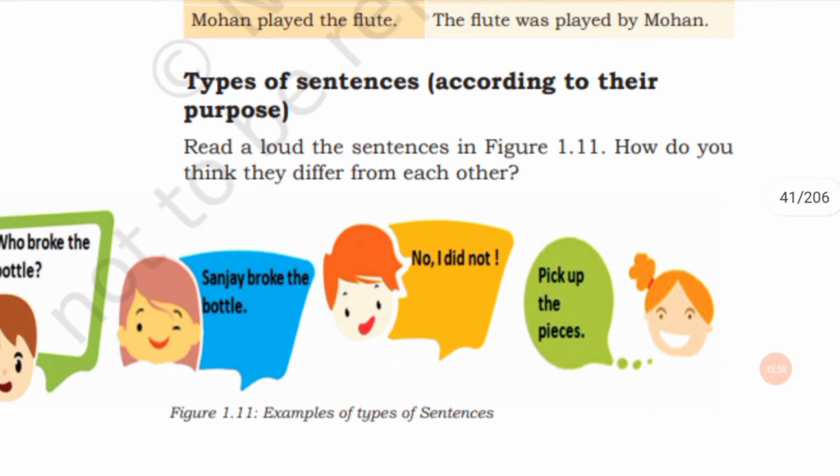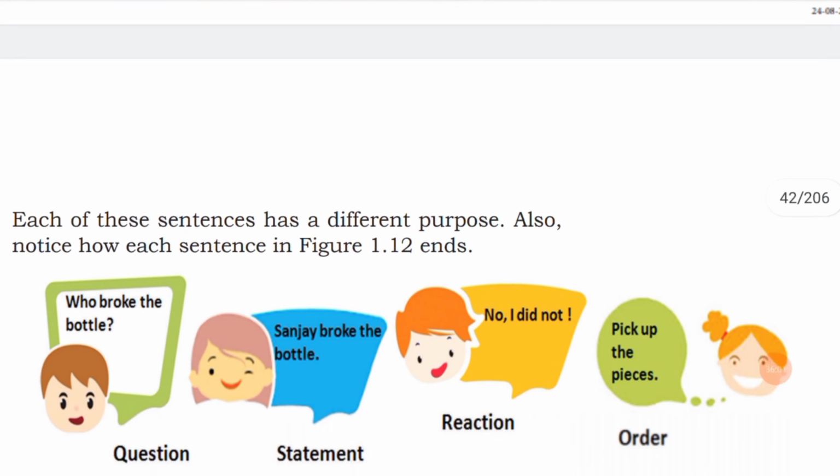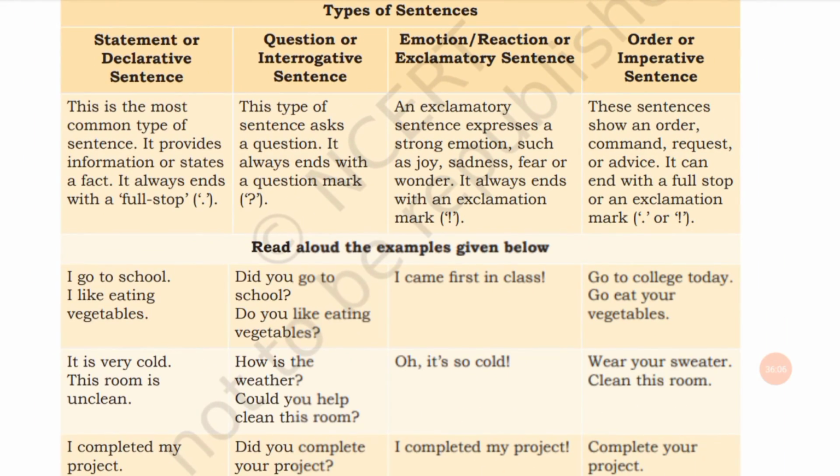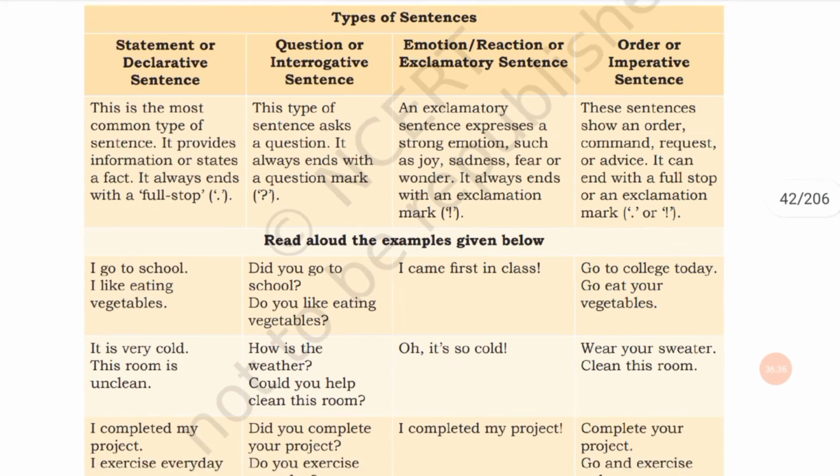Next, type of purpose. There are four types of sentences. They are statement or declarative sentence, question or interrogative sentence, exclamatory or emotion or reaction, and order or imperative sentence. A statement or declarative sentence always ends with a full stop and is used to represent a state or fact. That is, the sun rises in the east, I go to school, I like eating vegetables, it is very cold, this room is unclean, I completed my project.